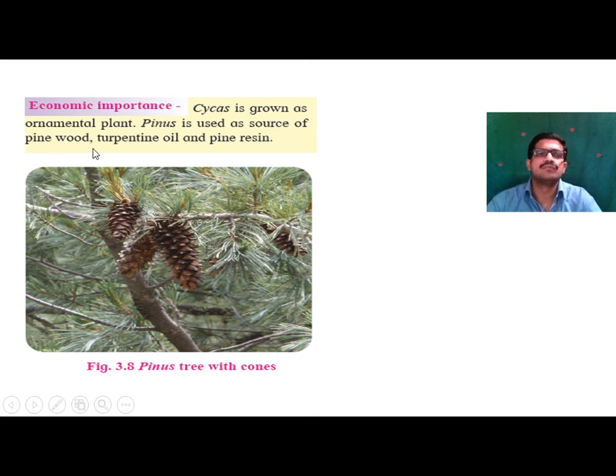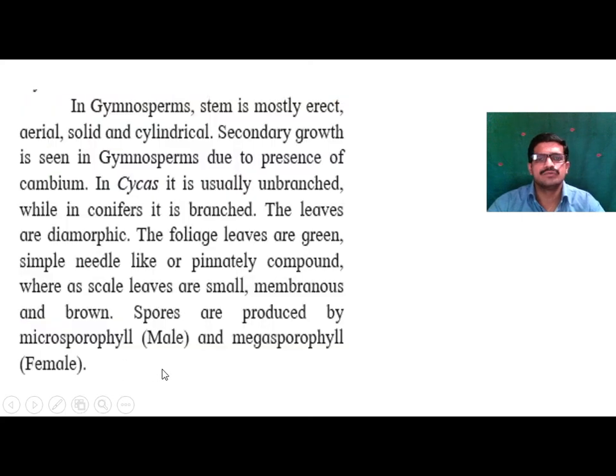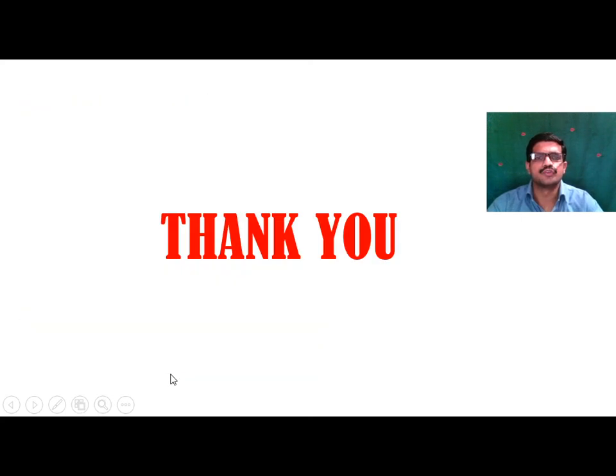They are obtained from Pinus, which is used as a source. So this is about gymnosperms. Thank you.